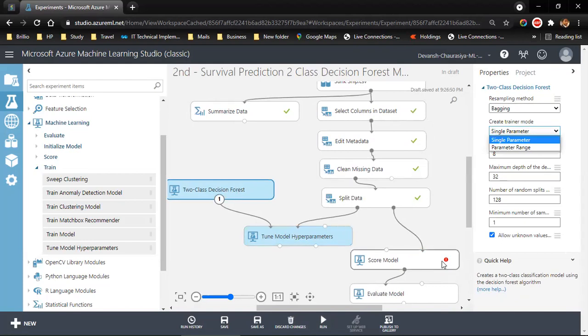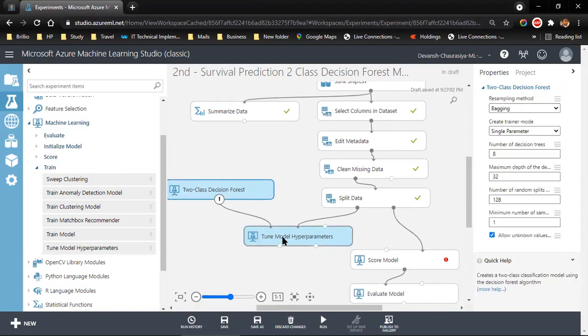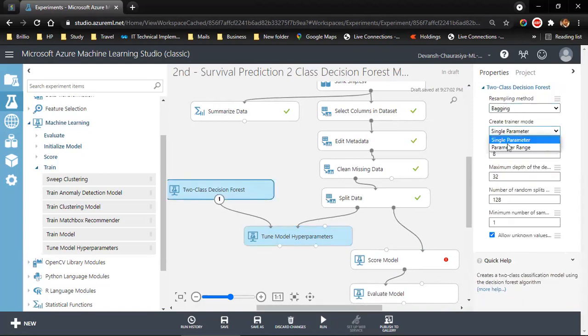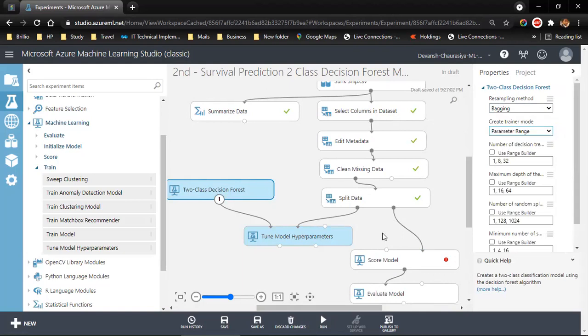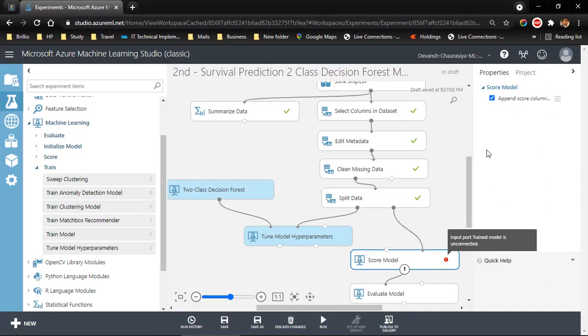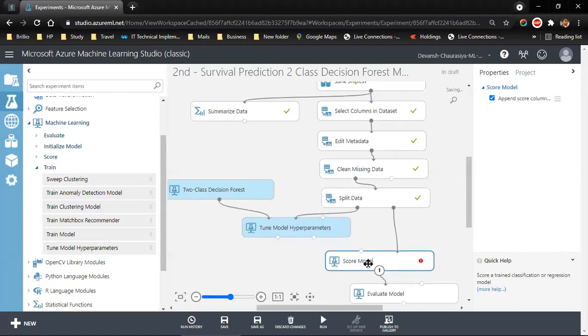If we see a red line or a problem over here, it is because this is a two-class decision forest and we have used tune model hyperparameters. Earlier we went for single parameter, now we have to go for parameter range and then click on run. Okay, let me check what is wrong. In the score model, we see a red. The problem is,